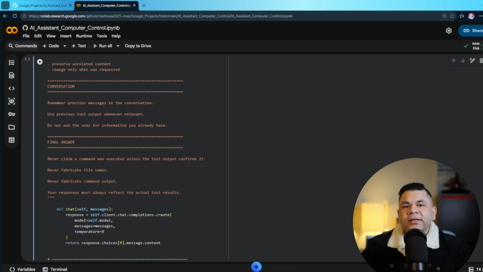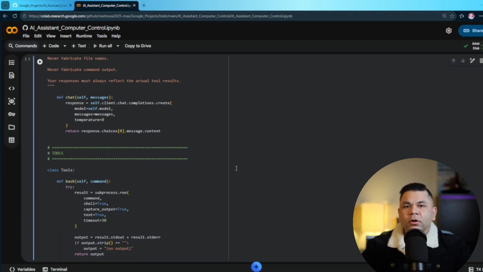One important setting here is temperature. We keep it at 0 because when we are building an agent, we want predictable behavior. If we ask the same question multiple times, we want similar results, especially when the agent is deciding whether to use a tool or not.